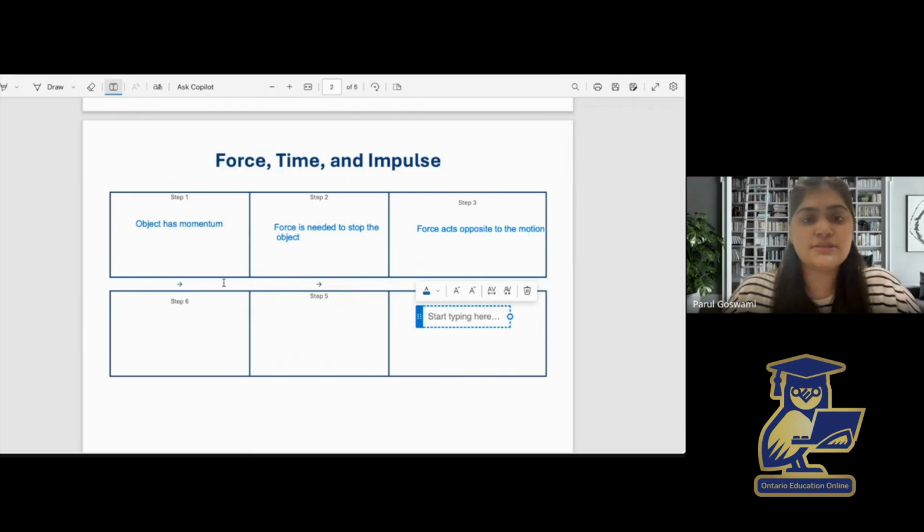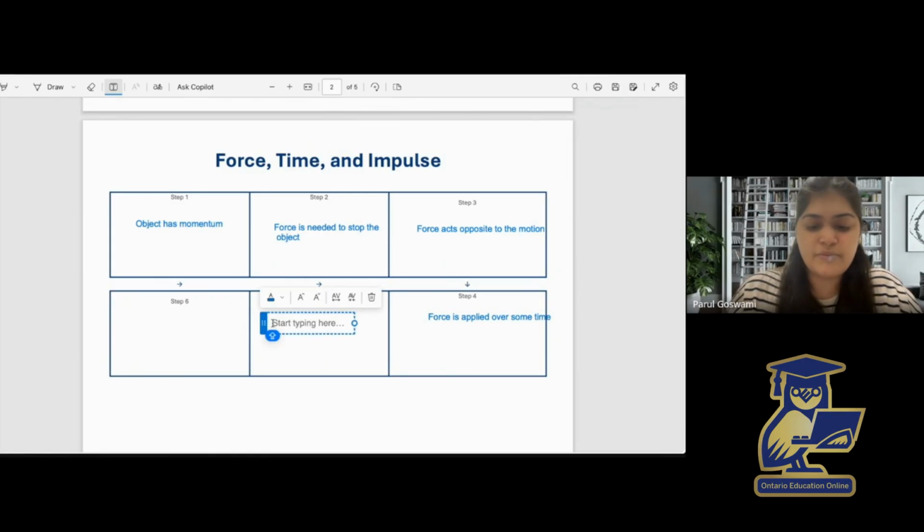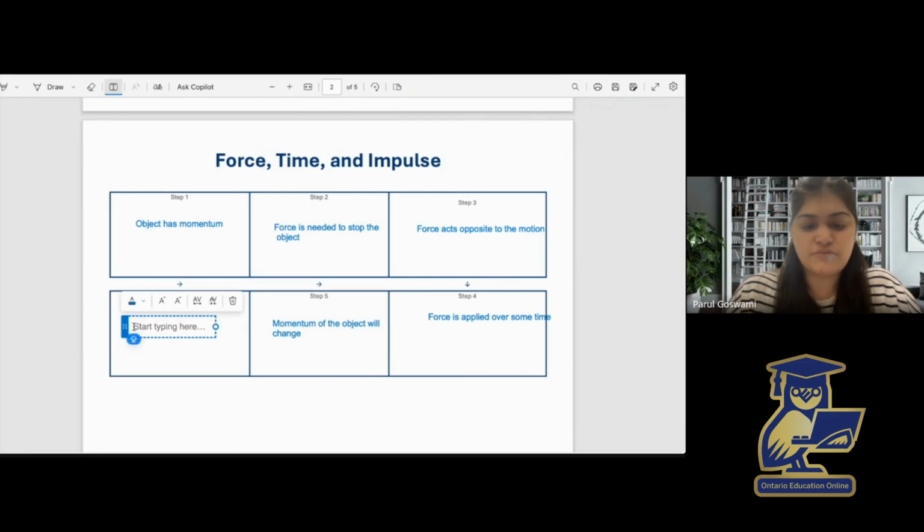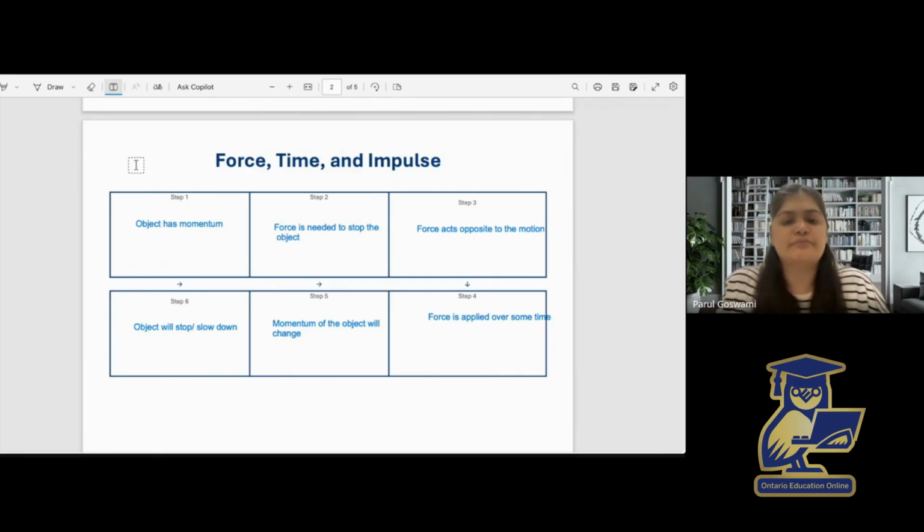And whenever the force is applied opposite to the motion, it will change the momentum. But of course, the force should be applied for some time. Once the force is applied over some time, the momentum of the object will change. And then what would be the final outcome? The object will slow down or stop. So this is the relation between force and momentum.